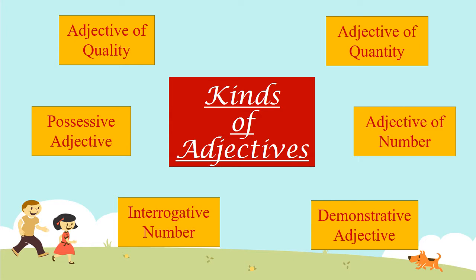So the adjectives are classified into 6 different categories. And let us learn about each kind of adjective in detail.